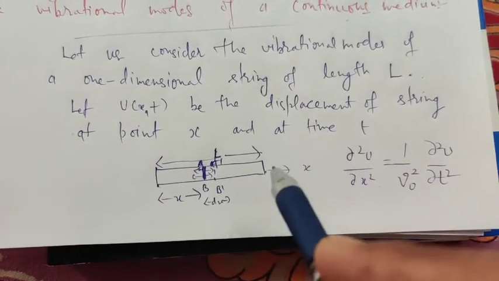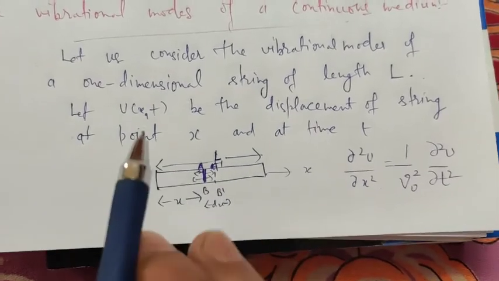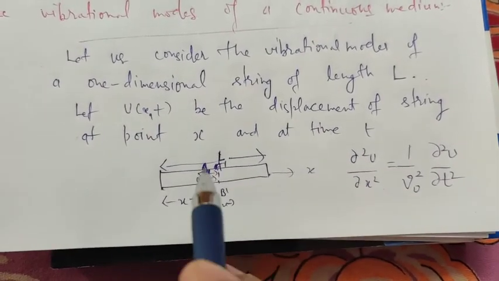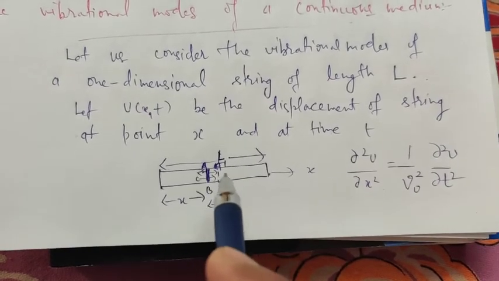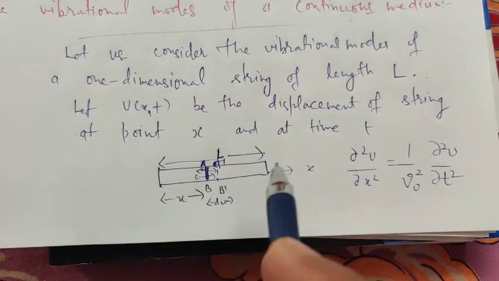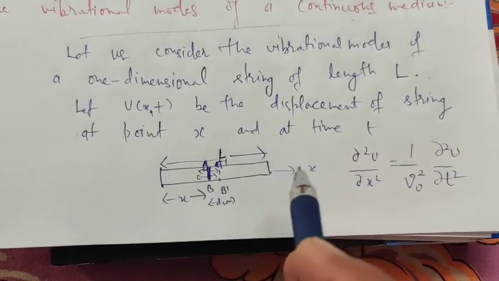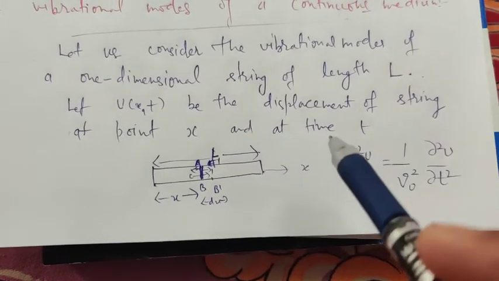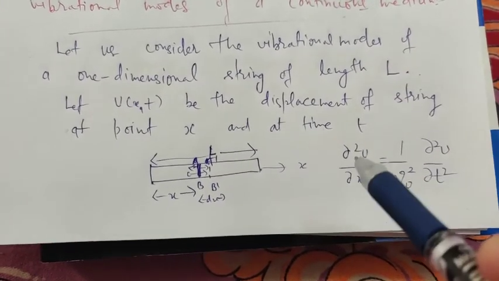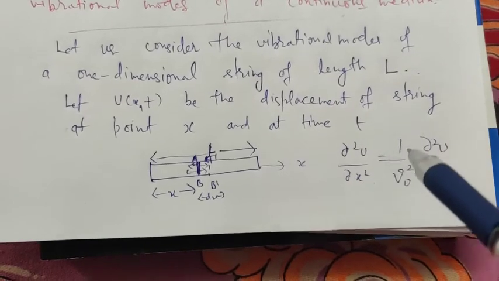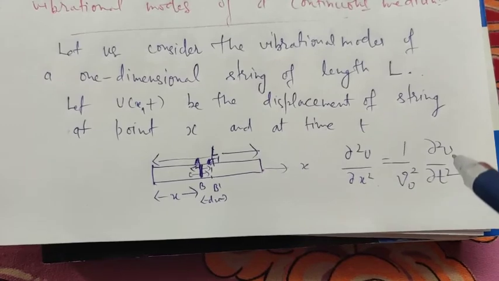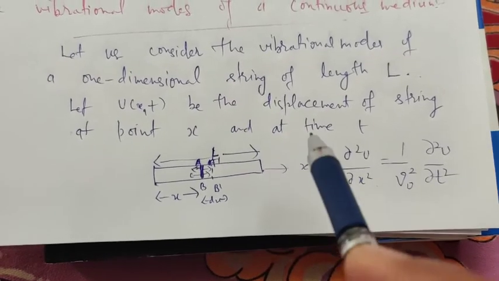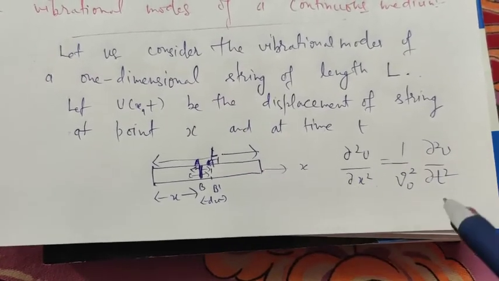longitudinal waves. How will the longitudinal waves be produced? Because when this oscillates, meaning it is displacing from its mean position, there will be the production of longitudinal waves, and the equation for the longitudinal wave is d square u upon dx square is equal to 1 upon mu naught v naught square into d square u upon dt square. This is the equation of motion for this longitudinal wave.